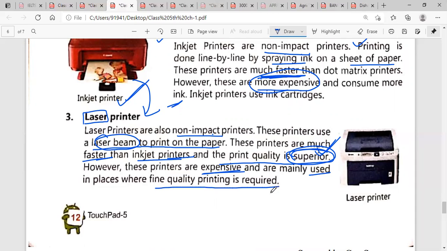However, these printers are expensive and are mainly used in places where fine quality is required. You can see the image of a laser printer, and this printer has a very high image quality.